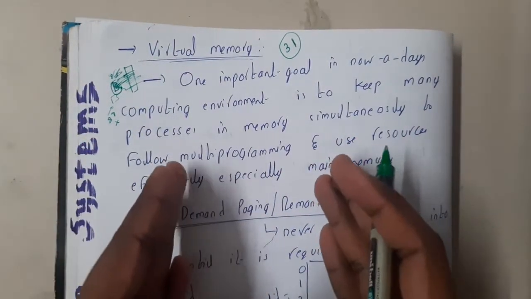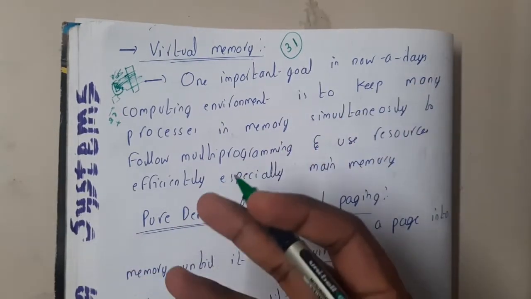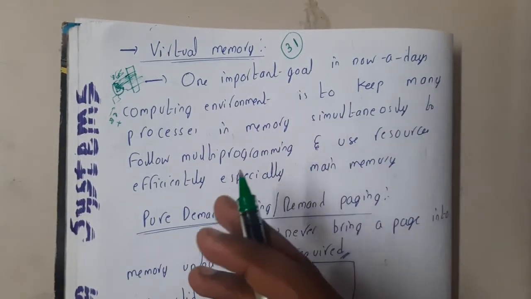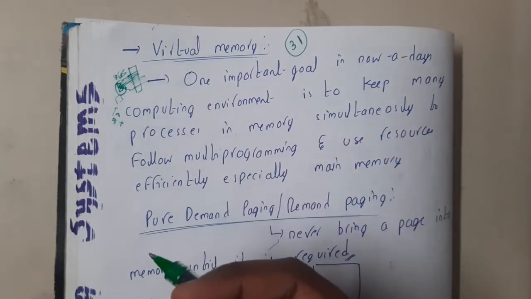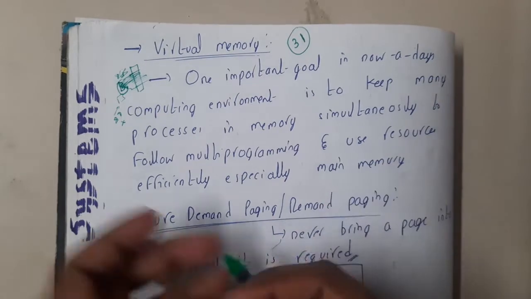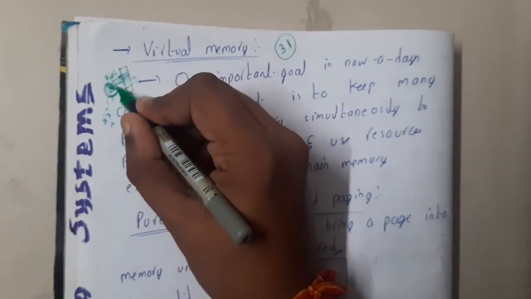And in today's scenario, we want that only, right? We want to run tens or twenties of programs in the background. You will download a movie, you will watch a movie, you will download some other thing, and you will run something in the background. There are various things, right? So that is the reason why we are always behind memory.